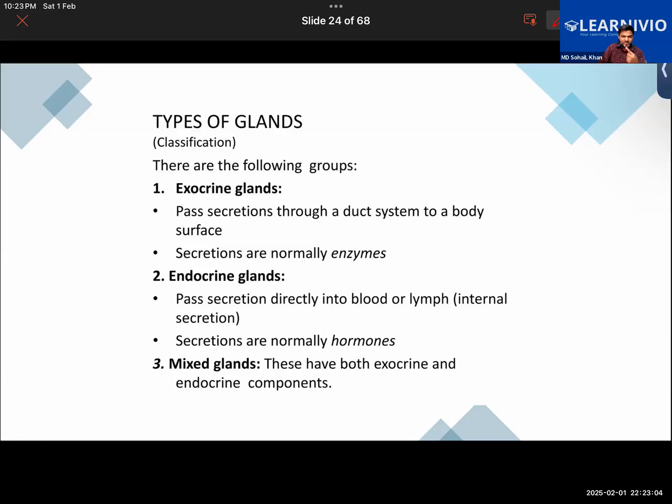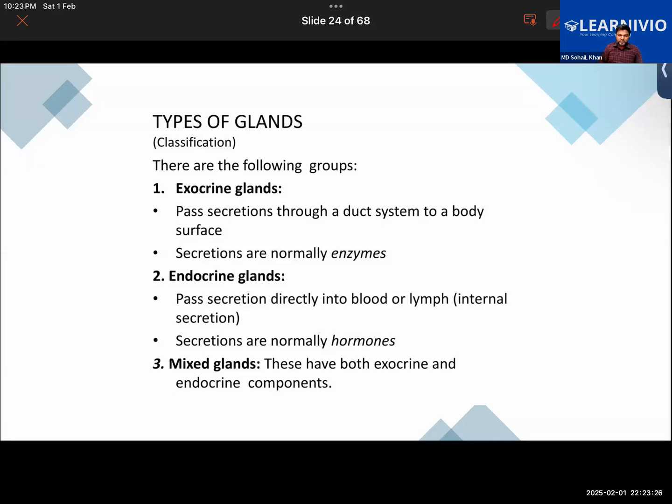Salivary gland secretes saliva. Digestive glands in the stomach secrete digestive juices. So glands are organs that secrete different substances in the body. That could be hormone, sweat, milk, tears, saliva, digestive juices, etc.